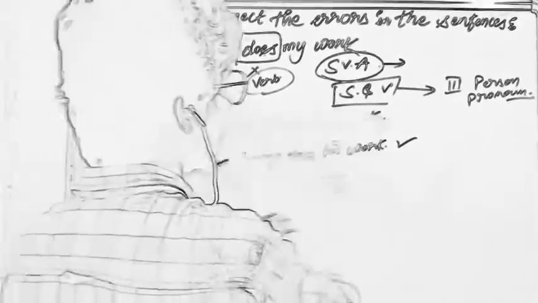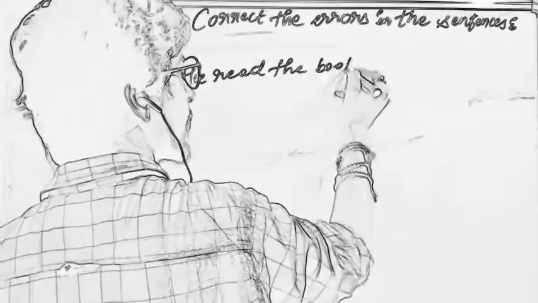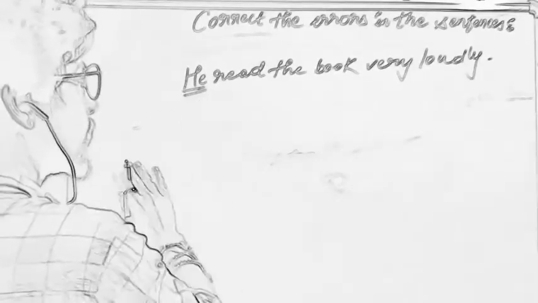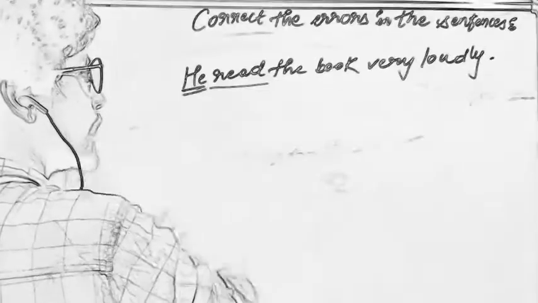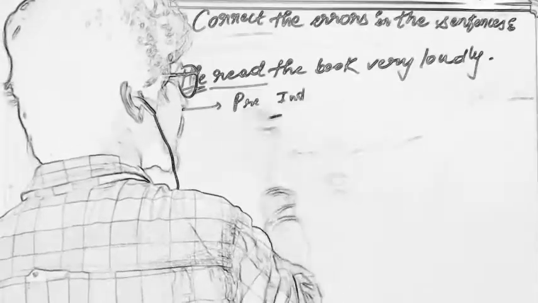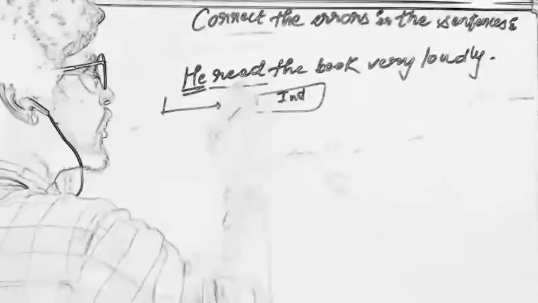Then we will go for the next sentence. He read the book very loudly. So now, do you find any error in this sentence? He is a singular subject and the verb is coming here, so it should have s or es, if you are considering it in present indefinite, that is the simple present. Then you would say you should use s here.